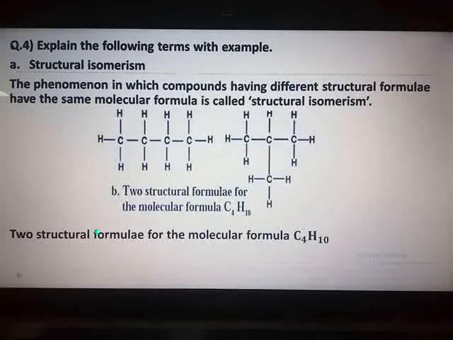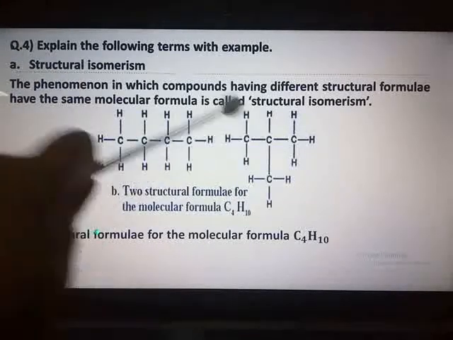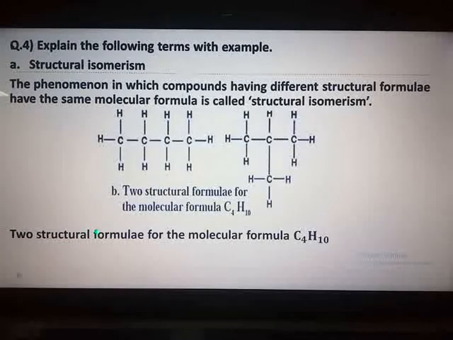And an example is the same example which I had given just now for butane, figure 9.13b, two structural formulae for the molecular formula C4H10. Both the structural formulae you have to draw in the exam as an example, or any other example of your choice you can take up over here.